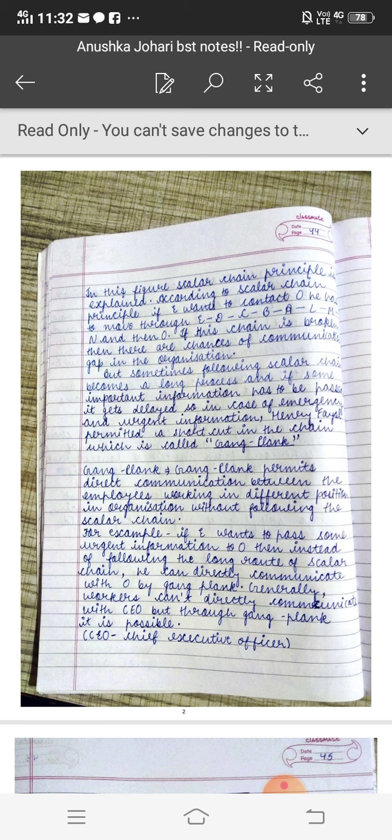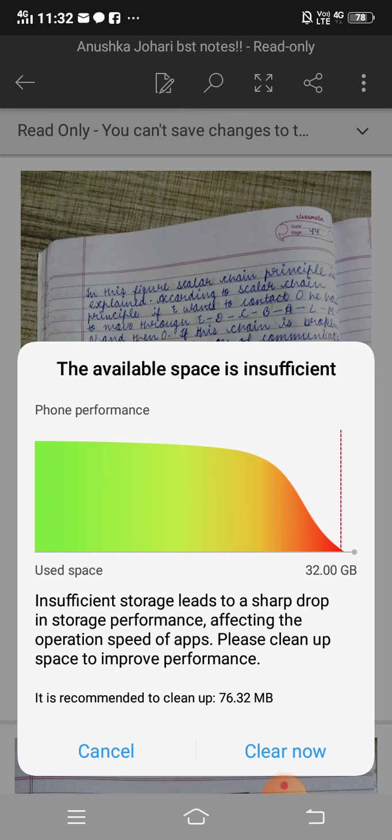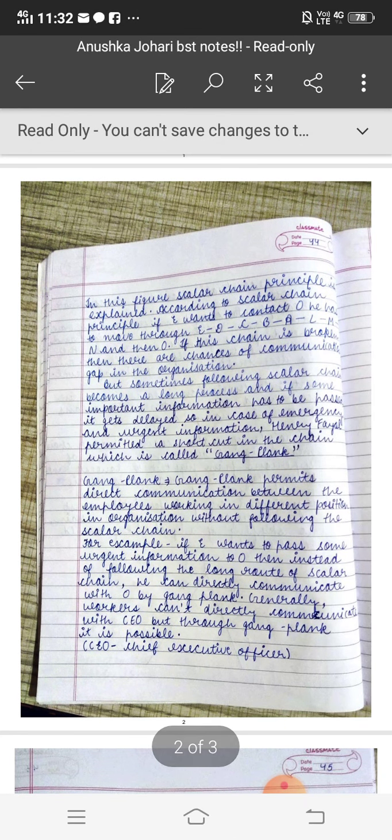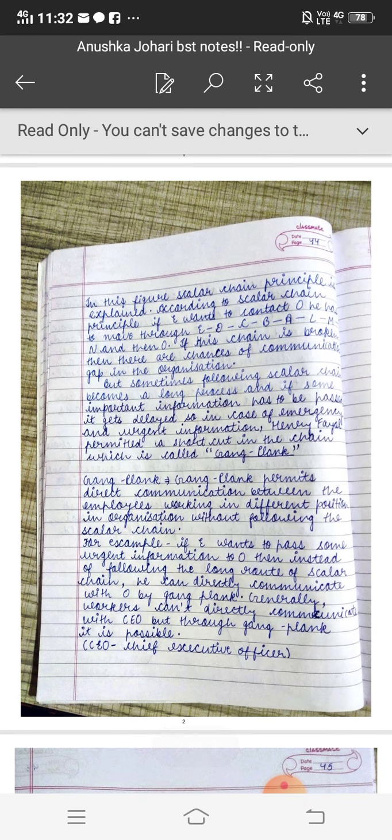Positions mean levels, like top, middle, lower. So lower can directly contact middle, which is not allowed in the normal scalar chain. Whenever the lower level wants to contact the top level, it will have to follow the middle level also. But in case of emergency, lower can directly contact top level, that's called gangplank. So different positions mean different departments or different levels in the organization, without following the scalar chain.